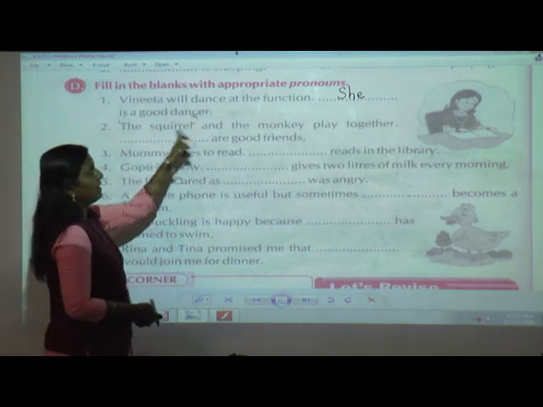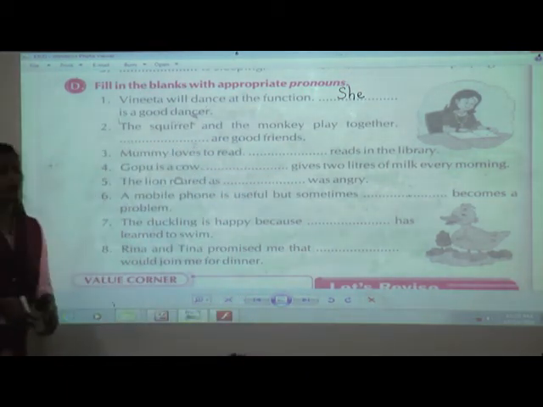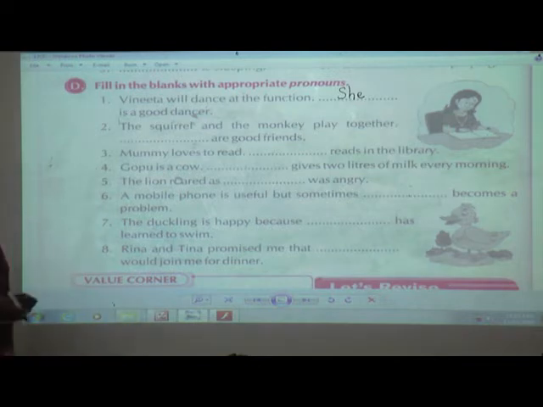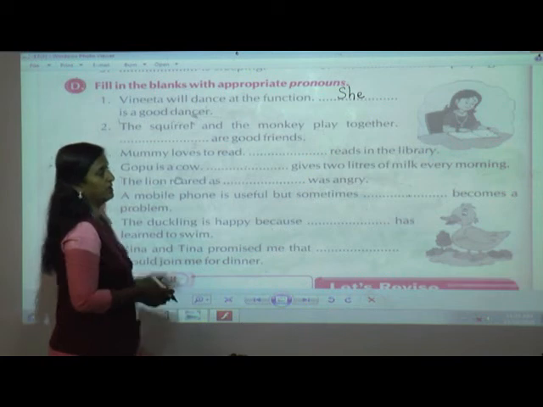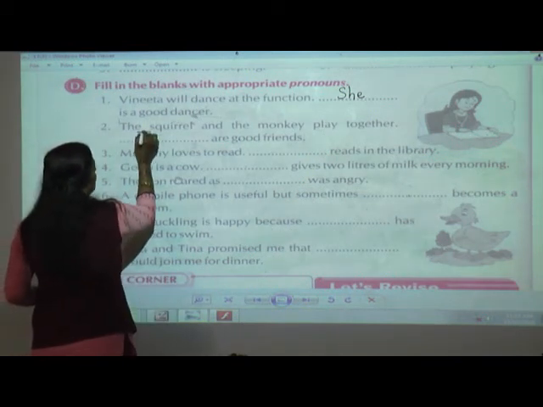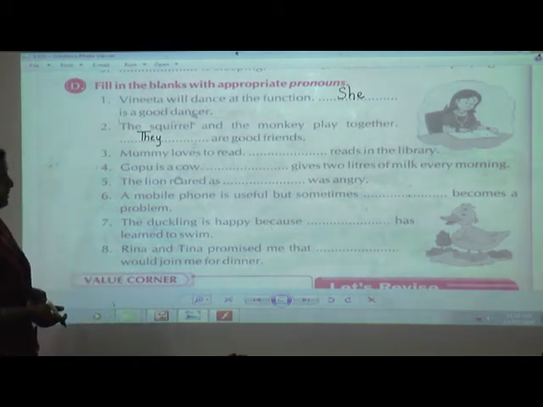The squirrel and the monkey play together. Dash are good friends. So what are we going to do? Here they have mentioned the squirrel and the monkey, 2 animals. Okay. So I am going to use they. It is a plural.